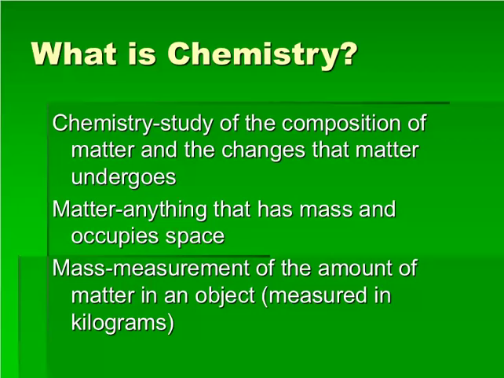We say mass is a measurement of the amount of matter in an object. We oftentimes think of mass and weight as interchangeable terms, and here on Earth they are interchangeable because the force of gravity is essentially constant. So when you think of mass, kind of think of weight. It's the amount of matter in an object.